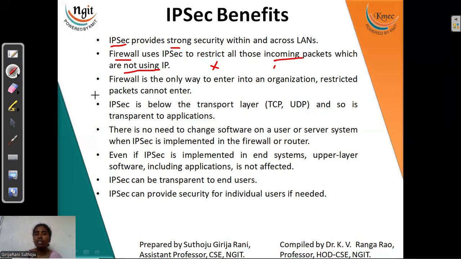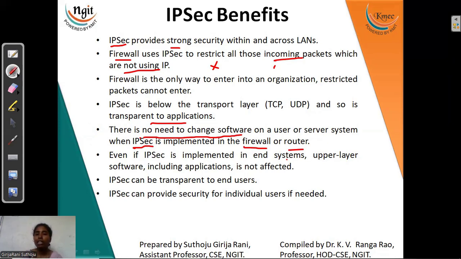The third advantage is that it is transparent to all the applications. What is happening in the network layer will have a DOI maintained, and all the procedures which are taking place are transparent to all the applications, right? And when we are including IPsec in any router or firewall, there is no particular software to be installed. Directly we can implement it on the firewall or router. So there is no need to change any software or any kind of system to update with IPsec.